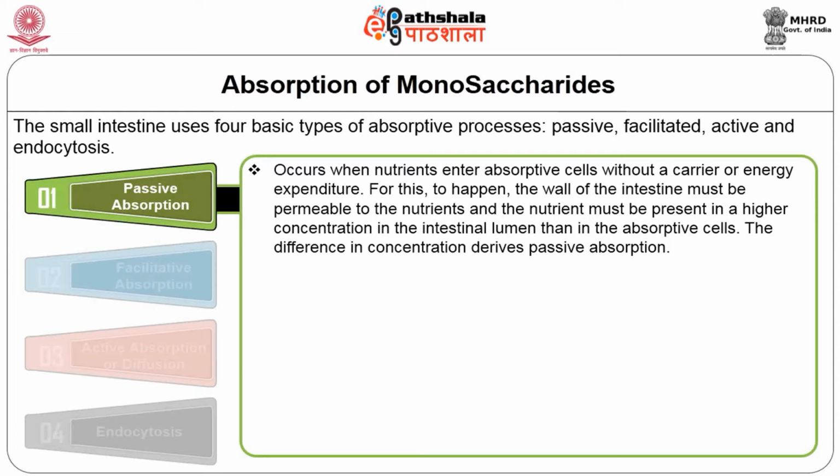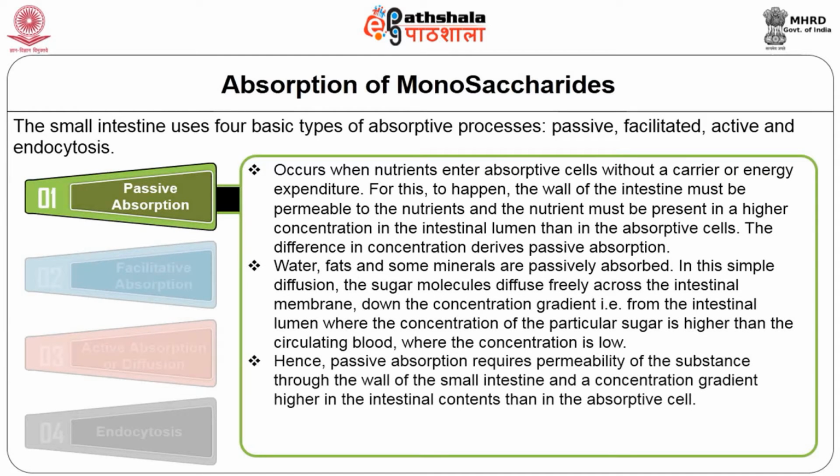For this to happen, the walls of the intestine must be permeable to the nutrients, and the nutrient must be present in a higher concentration in the intestinal lumen than in the absorptive cell. The difference in concentration drives passive absorption. Water, fat and some minerals are passively absorbed.